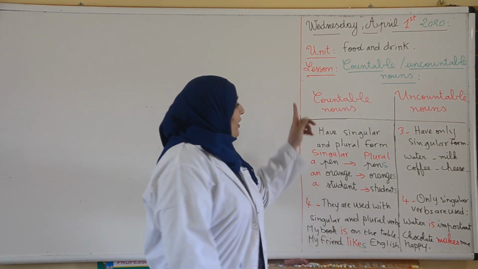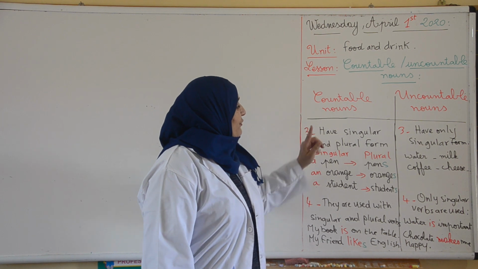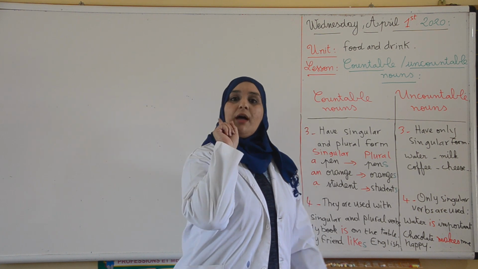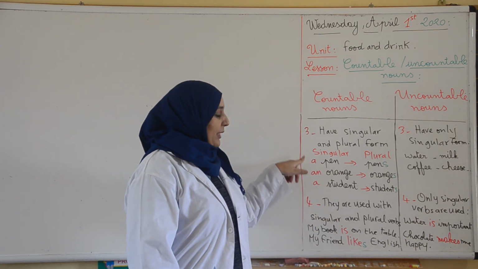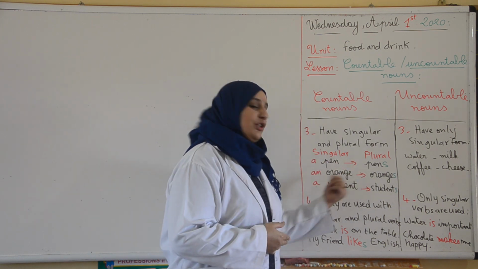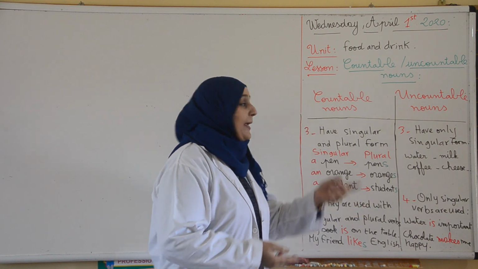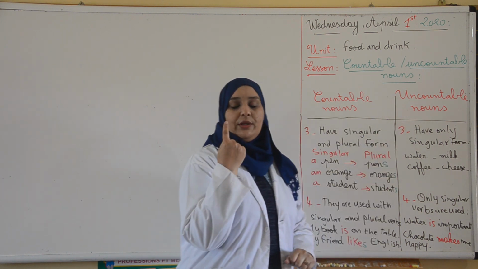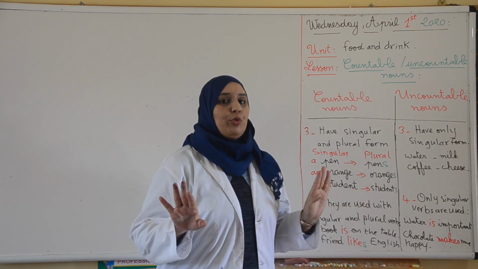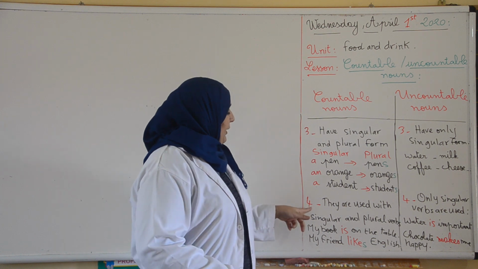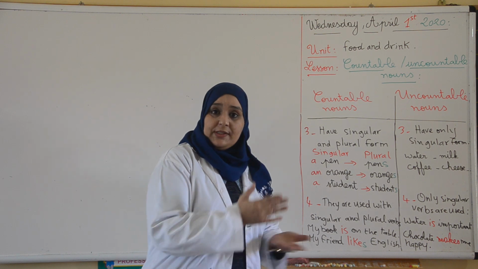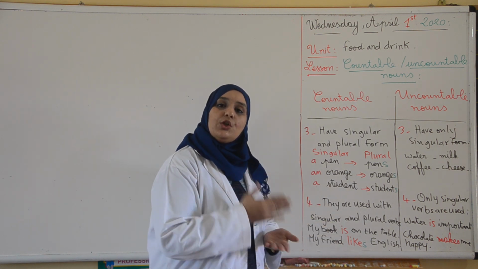Point 3. Countable nouns have singular and plural form, 2 forms, whereas the uncountable nouns have only 1 form. For example, as I already said, we can say a pen, pens, an orange, oranges, a student, students, a teacher, teachers. But for uncountable nouns, we have only 1 form: water, coffee, milk, cheese, meat, no plural. Okay? Number 4. Countable nouns are used with singular and plural verbs. Since they are singular and plural, we use with them singular and plural verb.